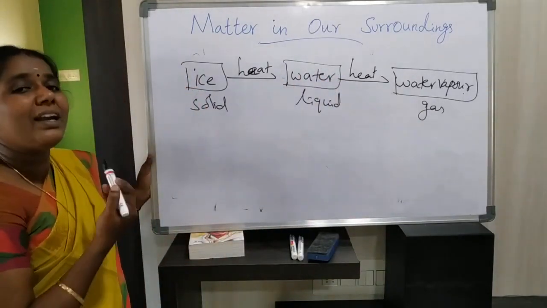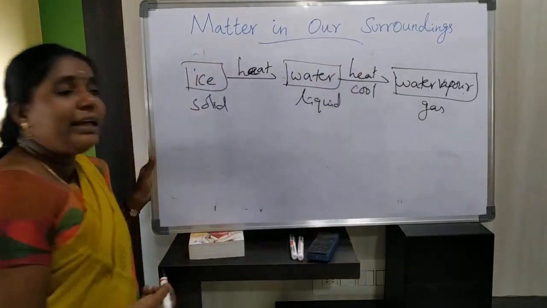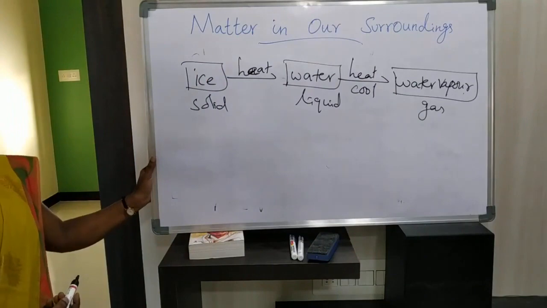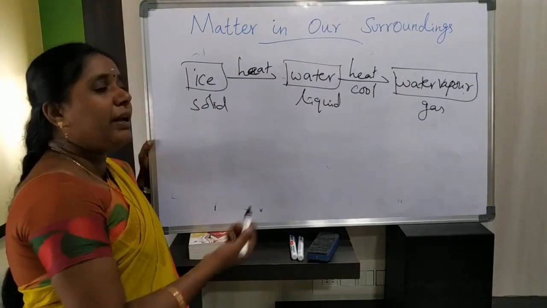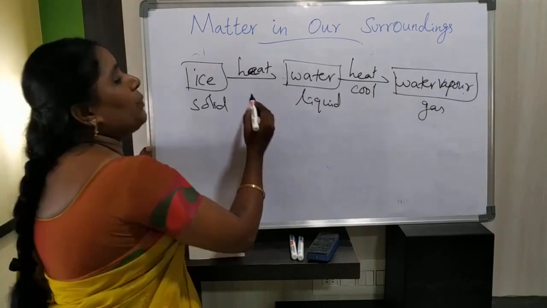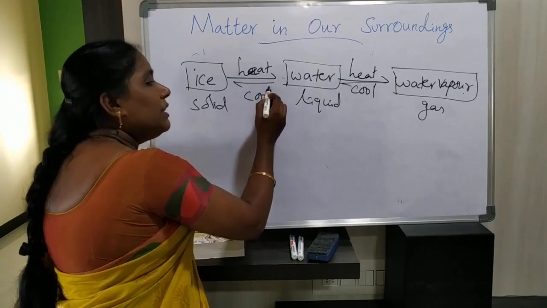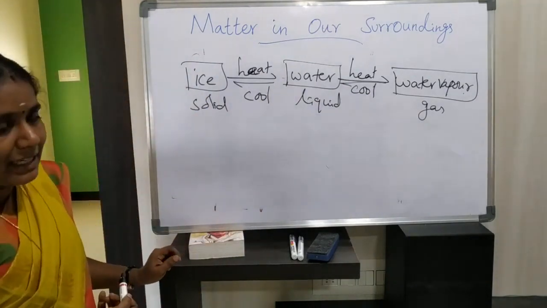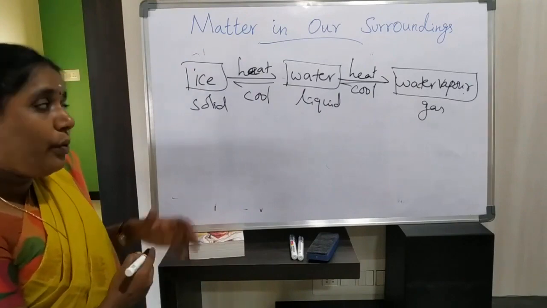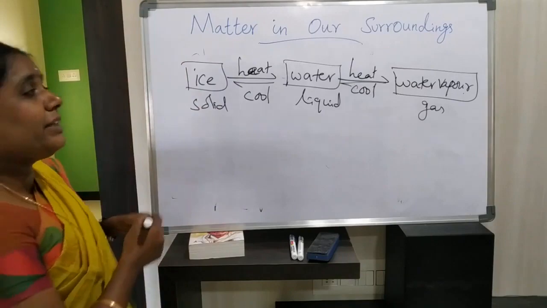At the same time, from water vapor into water. How will you convert water vapor into water? By cooling water vapor, we can convert this water vapor into water, and again by cooling this water, we will convert water into ice. Here we are decreasing the temperature.